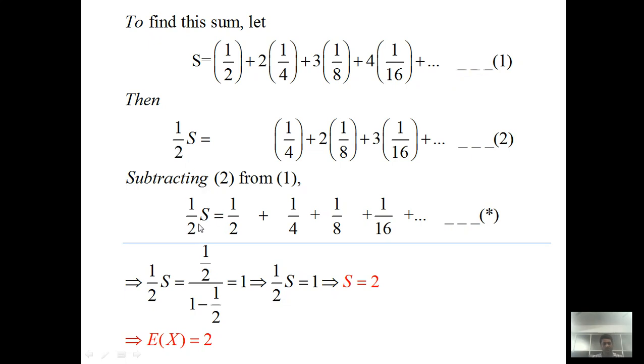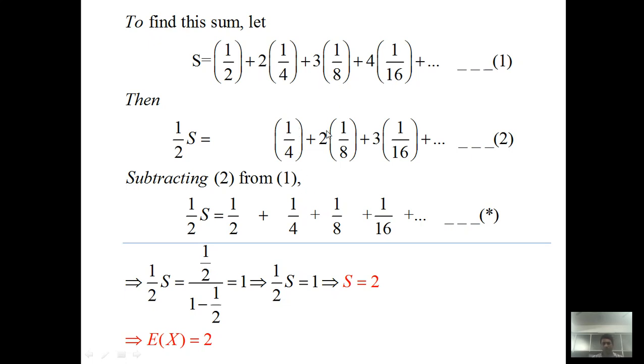So is 1 by 2s. Now the first term 1 by 2, and just for the sake of convenience, this blank space we have to assign, say, 0. So here we have to write down 0 plus this thing, and 0 plus this thing is as it is. So 1 by 2 minus 0, so 1 by 2, plus now 2 into 1 by 4 minus 1 by 4, that is 2 times 1 by 4 minus 1 times 1 by 4, so it's 1 by 4, plus